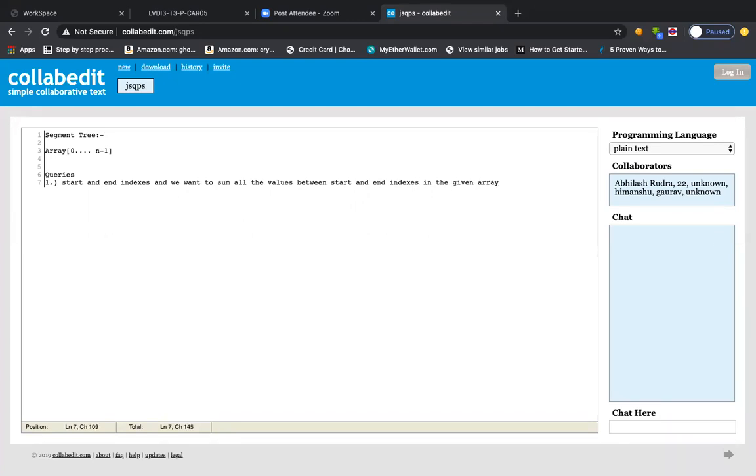So please start posting in the chat box: what will be the time complexity to solve this particular problem? Since you all are in 3rd year, I believe you should have a good idea. So the time complexity will be order n, or ideally you should not say order n, you should say order n minus start. As simple as this. Is there anyone who did not get what I'm trying to say? Please post in the chat box.